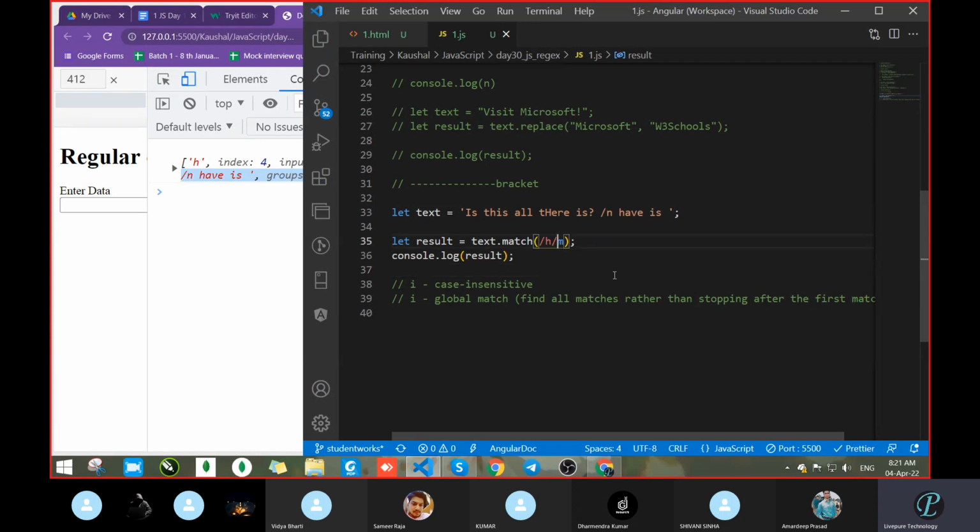But I don't want only the first. I want completely all. Go with the I, sorry, I will be case sensitive. I want all completely. Go with the G. We will get every h in there. But this has to come 3 times, but we got only 2 times. Why? Because it was searching for a specific character. Go with the bracket. Let's see. We got 2 times. Okay.